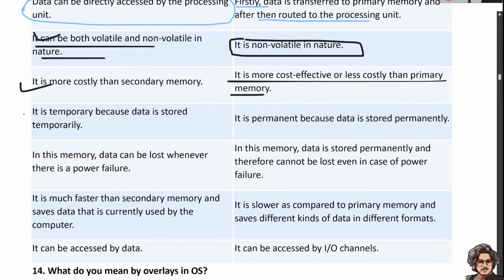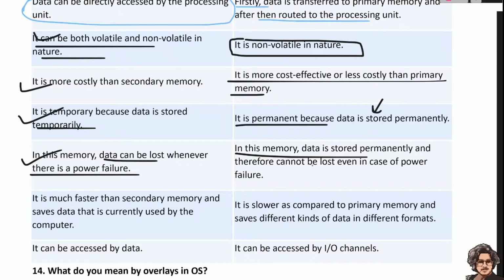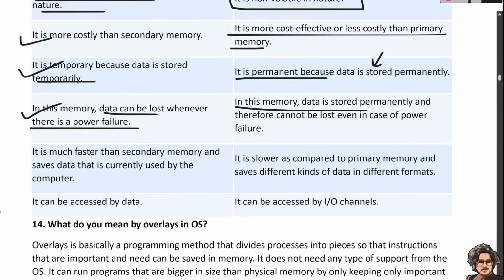Primary memory is temporary because the data is stored temporarily, while secondary memory is permanent because the data is stored permanently. In primary memory, data can be lost whenever a power failure occurs, and in secondary memory, data is permanently stored and therefore cannot be lost even in the case of a power failure.